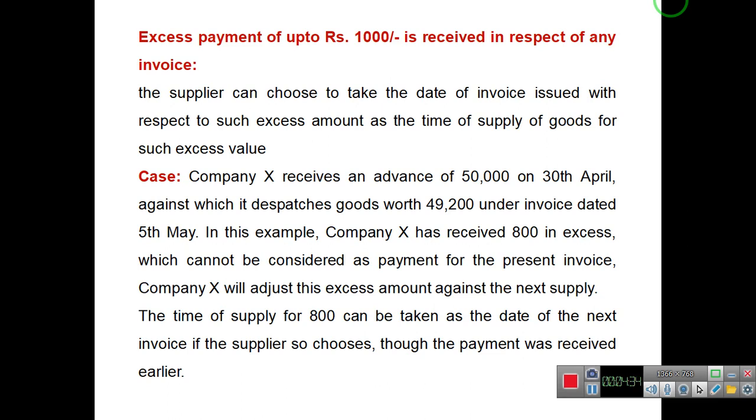In this example, company X received 800 rupees in advance, which can't be considered as payment for the present invoice. Now company X has the choice to adjust this excess amount in the next supply. So the time of supply for 800 can be taken as the date of the next invoice, if the supplier chooses to adjust this against the next invoice.